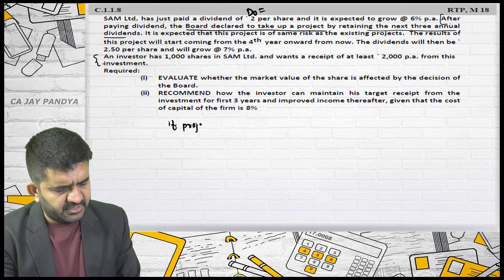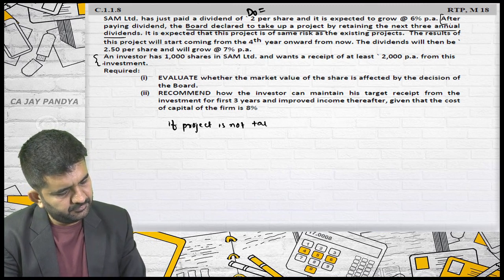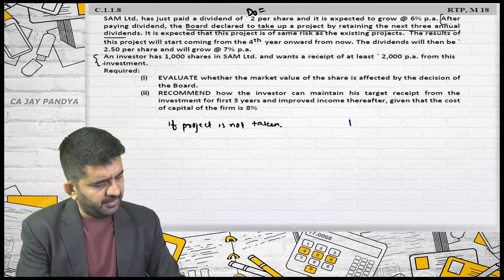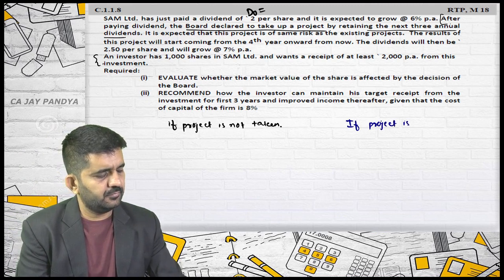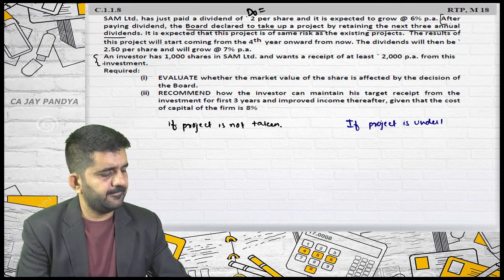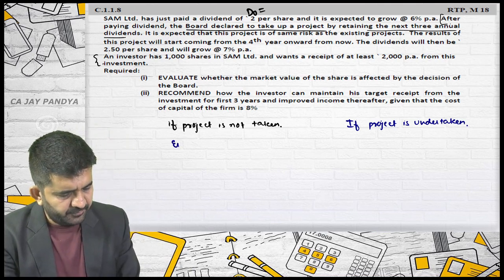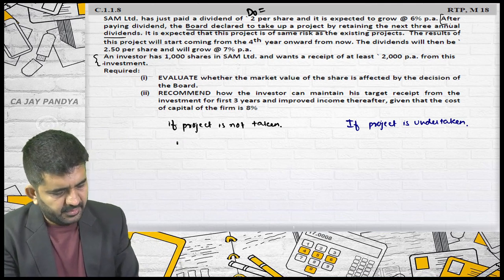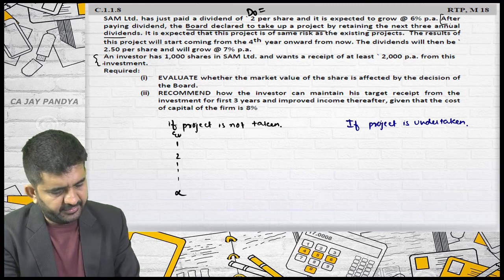First, if the project is not taken, and second, if the project is undertaken. What will be the cash flows at the end of the first year, the second year, going up to infinity?